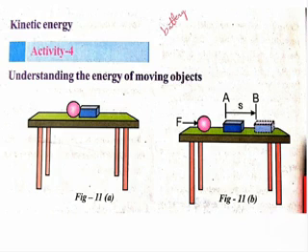Next, a rolling stone. Here the stone is rolling, which means it is in motion, and it has kinetic energy. So a rolling stone is also an example for kinetic energy. And a moving car: the car is in motion. If an object is in motion, the energy it has is called kinetic energy. So a moving car is also an example. All these are examples for kinetic energy.